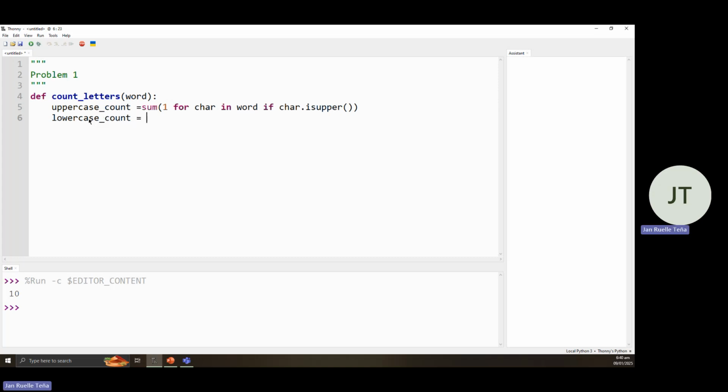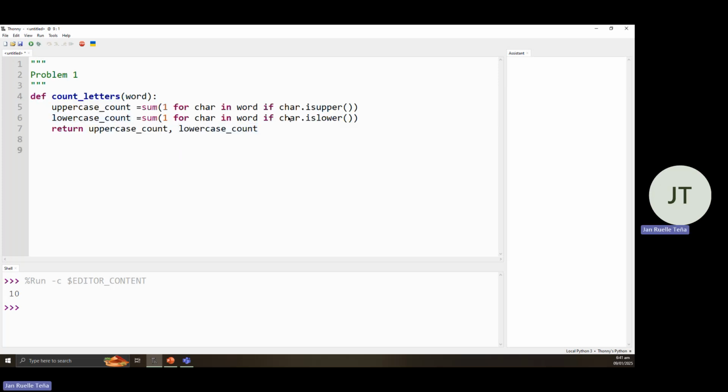So same goes, we need to count sum one for character in word if character is lower. Okay. Then afterwards, we need to return the values. So return the uppercase count and also the lowercase count. Okay. So we have now our function here.